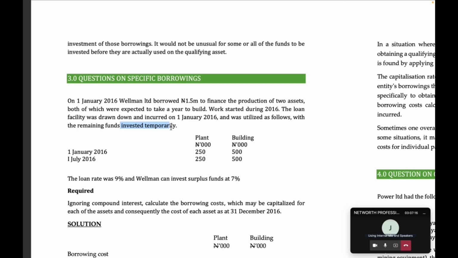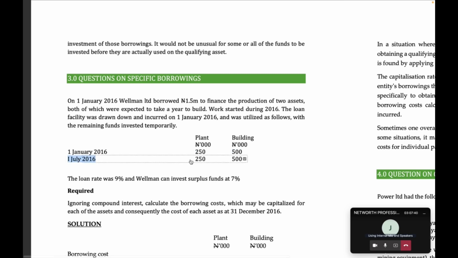So this is what I'm talking about. If they don't use all the money at a go, whatever money is remaining can be invested so they can get money from it. So on 1st January 2016, they spent 250,000 on plant. They spent 500,000 on building.